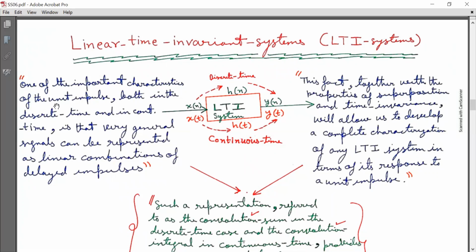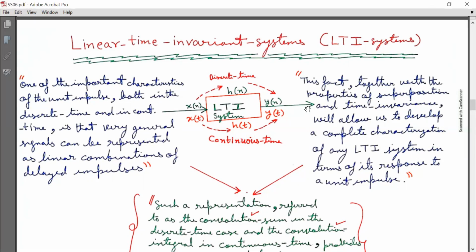One of the important characteristics of the unit impulse, both in the discrete time and in continuous time, is that very general signals can be represented as linear combinations of delayed impulses. When we are talking about this, we are stating h[n] as impulse response. That is why we are talking about the unit impulses.